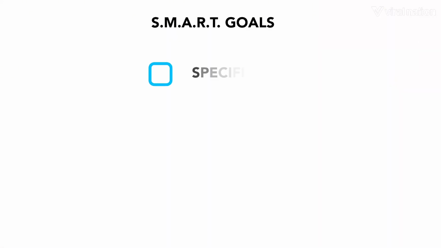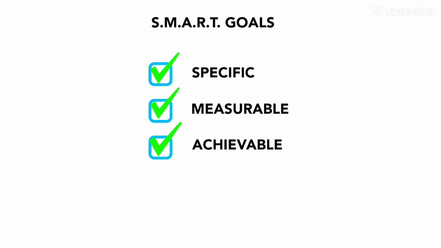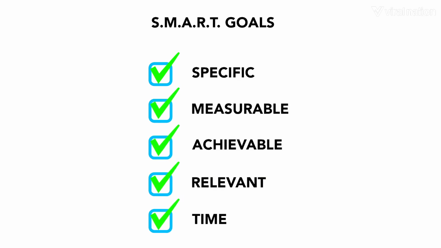This technique is a clear and straightforward framework that helps reduce the risk of creating vague or unclear goals that are unlikely to be achieved. The SMART Goals framework is a tool used to set specific, measurable, achievable, relevant, and time-bound goals. Let's break down each aspect of the framework and see how it can help you achieve your goals.